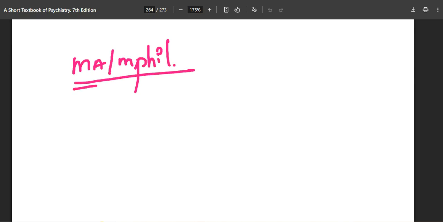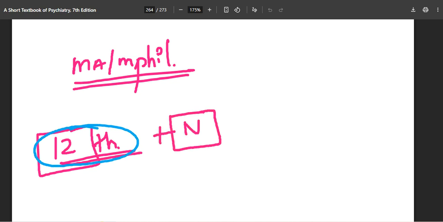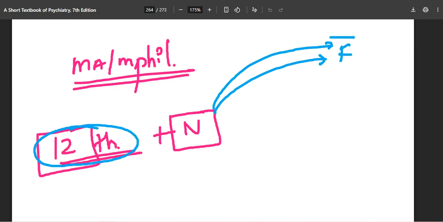So if you are preparing for MA or MPhil clinical psychology, then this book is a must, from the very basic, but it has a prerequisite, and that is 12th class NCERT. If you don't have 12th class NCERT, then it is recommended that you have this book with you along with this N book, which we will refer to moving forward as Neeraj Ahuja, A Short Textbook of Psychiatry, 7th edition. Once you have finished this book, we will move forward to one more book called the F book, and we will find out what it is about in our next video.